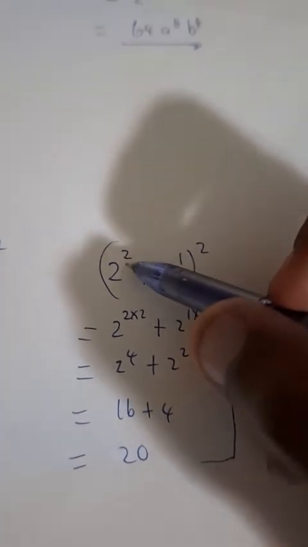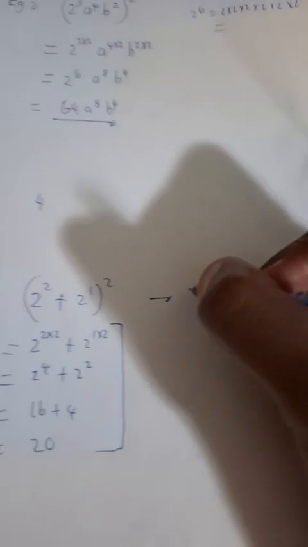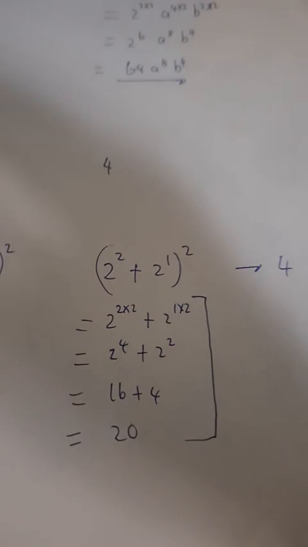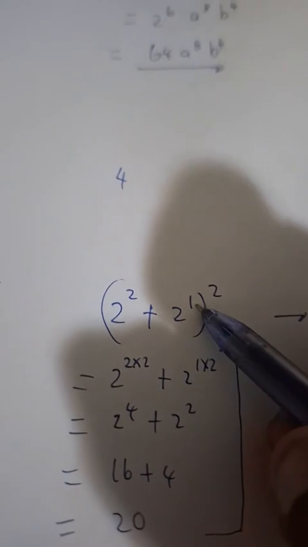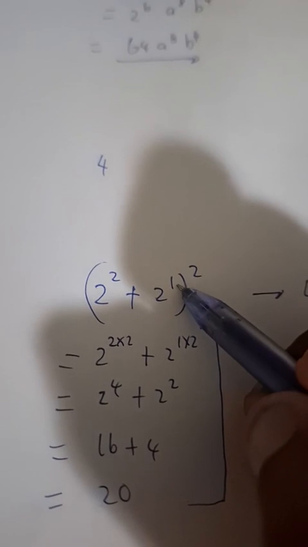What's 2 to the power 2? Okay? 2 to the power 2 is equal to what? It's equal to 4, guys. Because remember, 2 to the power 2 is simply saying 2 times 2. We are multiplying 2 by itself, right? So we get 4. What's 2 to the power 1? What's 2 to the power 1, guys? Just tell me, what's 2 to the power 1?